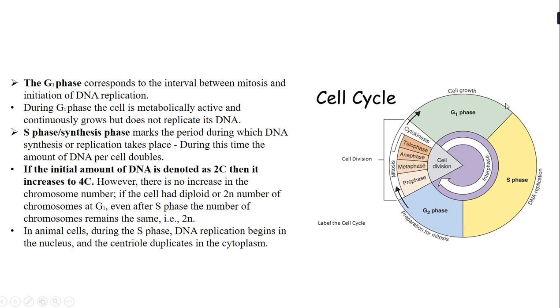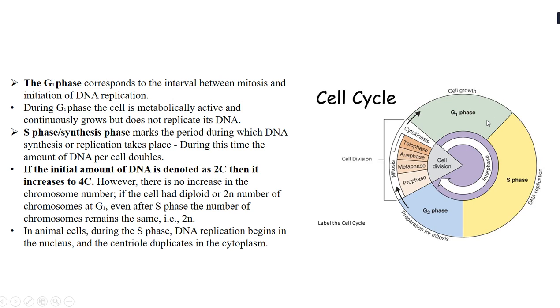So G1 is an interval phase between mitosis and the S phase. During G1 phase, the cell is metabolically active and continuously grows, but there is no replication of DNA. The replication of DNA will only start after the end of this G1 phase.